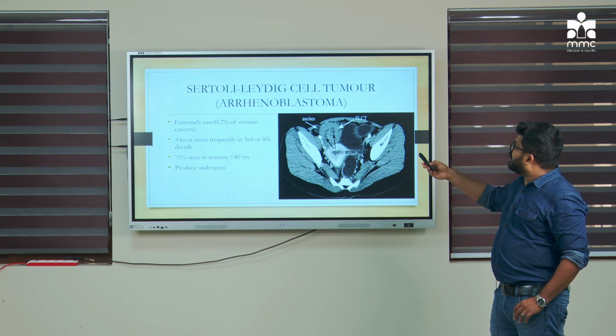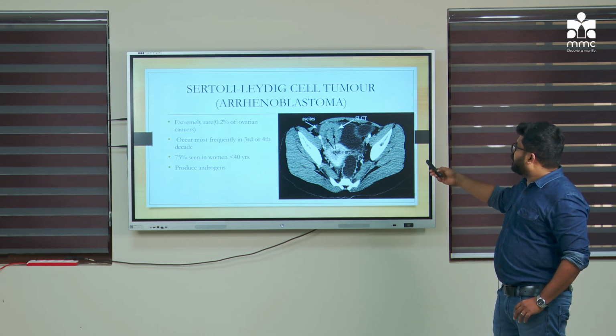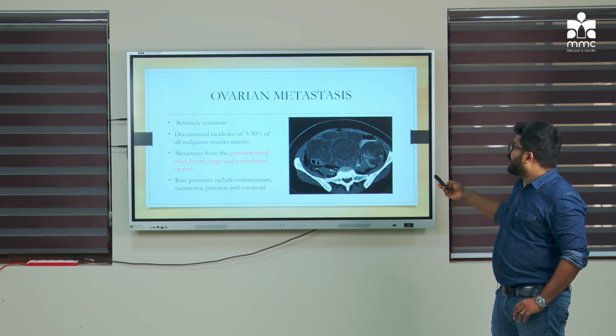Then Sertoli cell tumor, as I already told, produces androgen. So most of the female patients show some features of breast atrophy and so on.